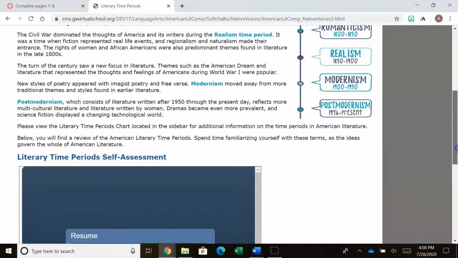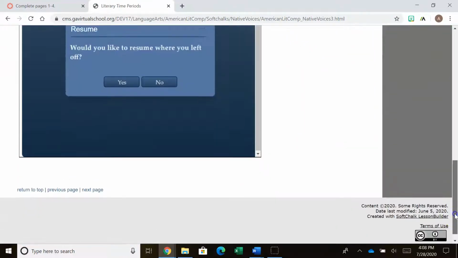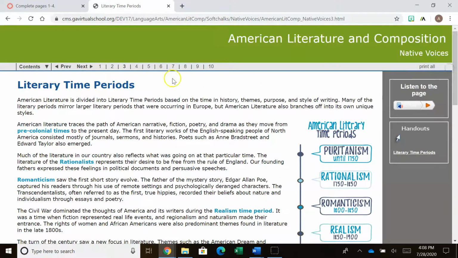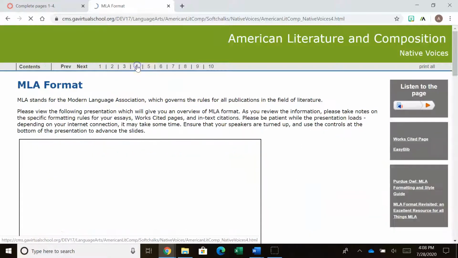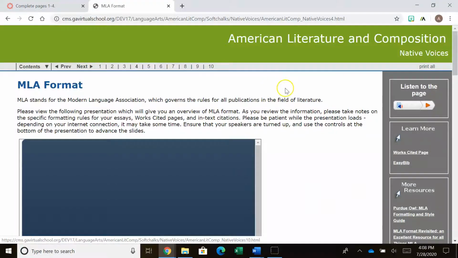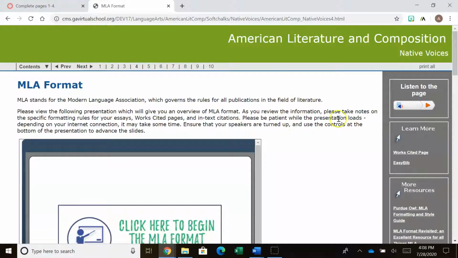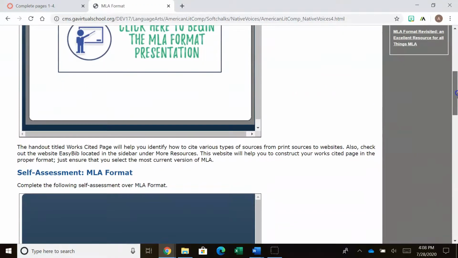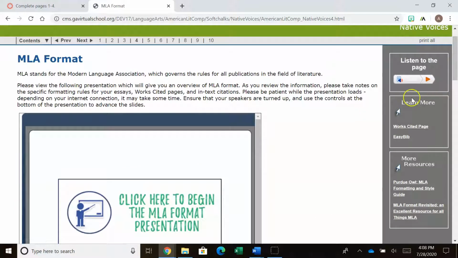I want to emphasize too, there's a self-assessment on this page. It's really important that you read all the material and take those little self-assessments. They give you a chance to test yourself to make sure that you're understanding the material. Okay? Now, another point that's important. Please notice the sidebar. Do you see where my cursor is? Over here on the right, there's a lot of really important material. Okay, so please notice that.